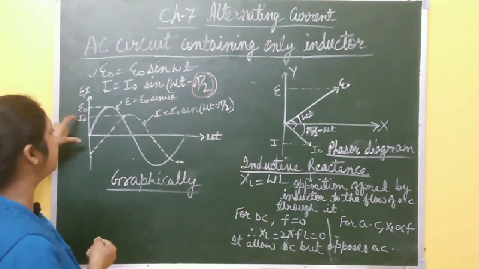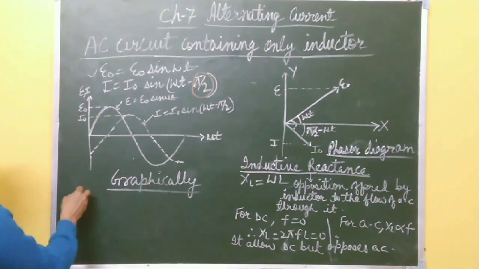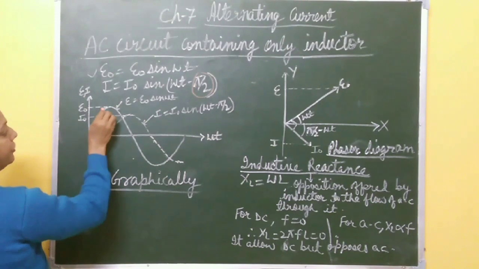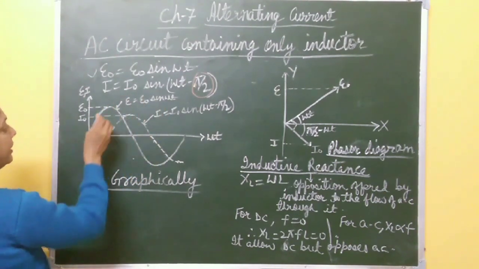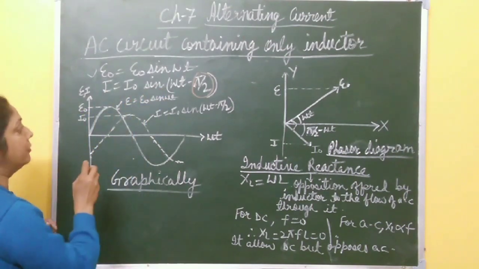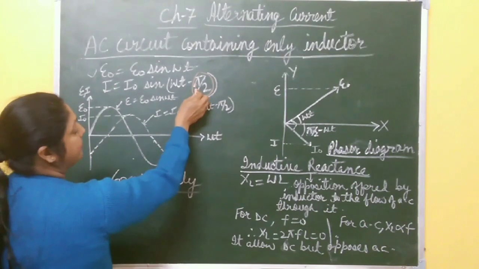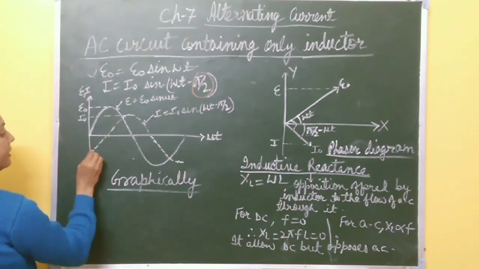So you have to represent this graphically as well as in case of phasor diagram. So graphically this is the graph for alternating voltage right now. E equal to E naught sine omega t, and this one is peak value E naught. I is I naught sine omega t, and it lags by an angle pi by 2 to the voltage. It means starts from here, right?